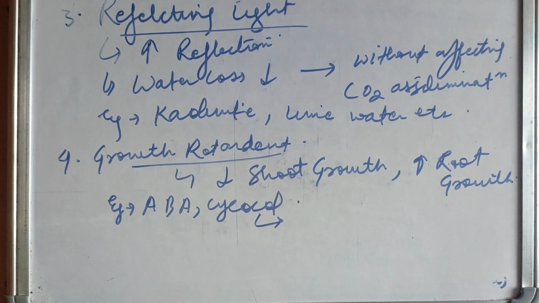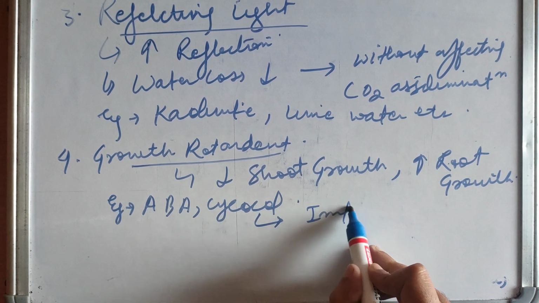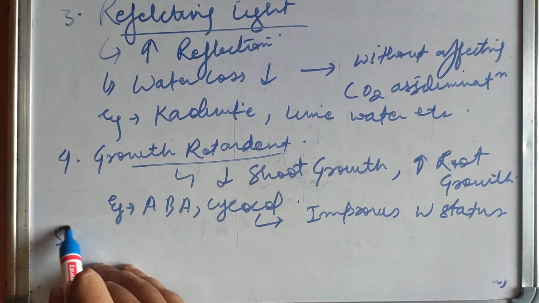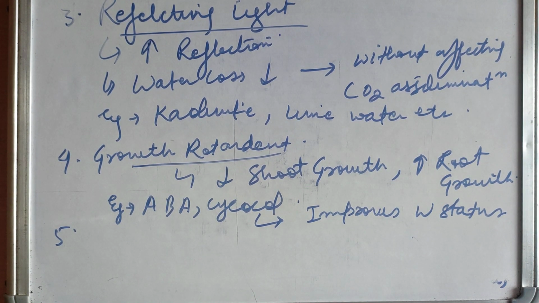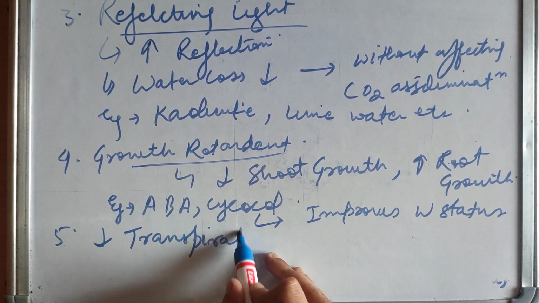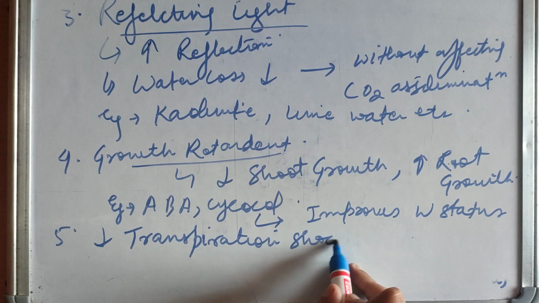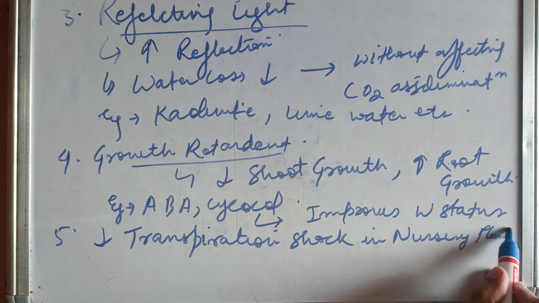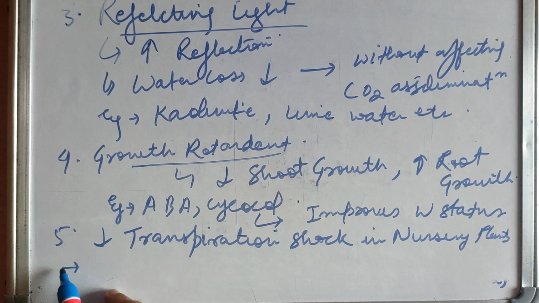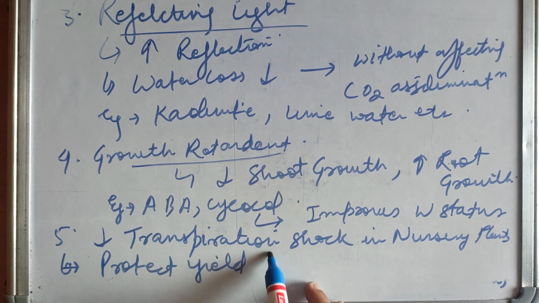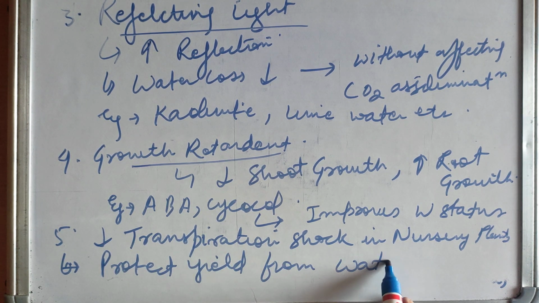What does Psychocel do? It improves water status in plants. They reduce transpiration shock in nursery plants. They protect yield from water stress. So these are the applications of anti-transpirants.